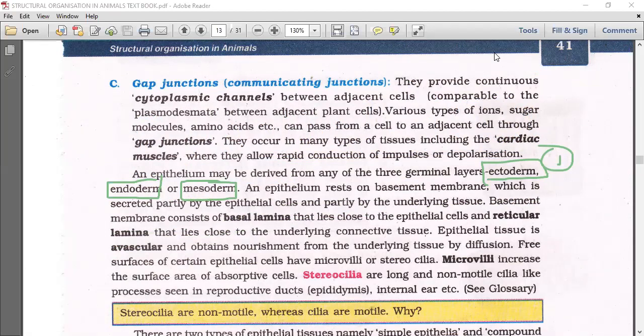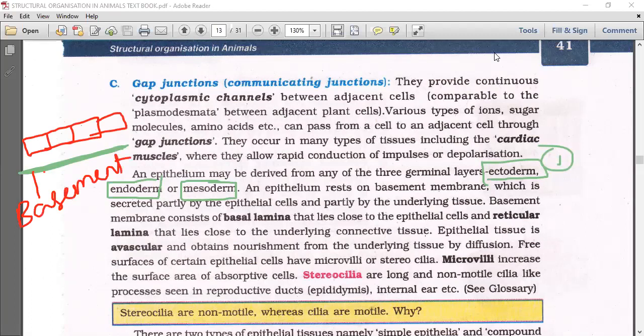Next, epithelial tissue lies on the basement membrane. Who is called the basement membrane? This is the basement membrane. Any epithelial tissue lies on the basement membrane, so that is the second property here.